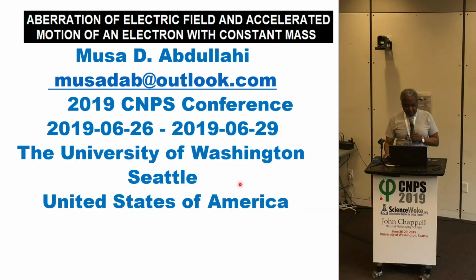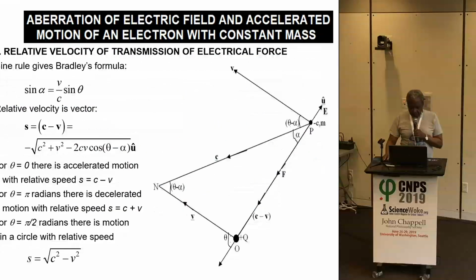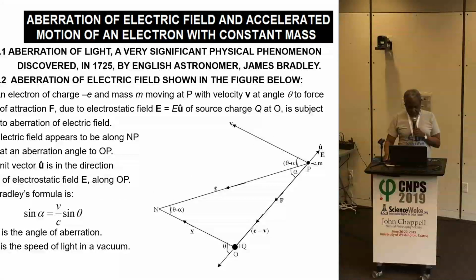The first paper is on aberration of electric field and accelerated motion of an electron with constant mass. Go to slide 2.